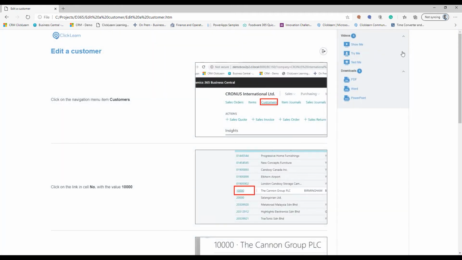So here you have the 7 different learning formats and how they can support the different learning styles of your end users, and it's giving you directly out of the box. All you do is show the process, ClickLearn takes care of the rest.